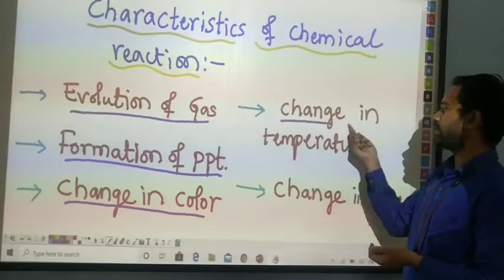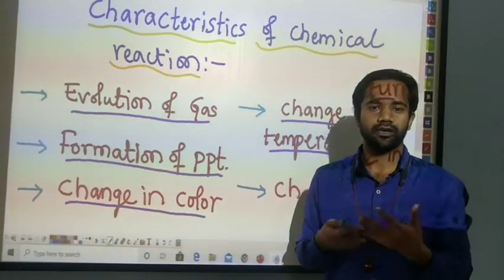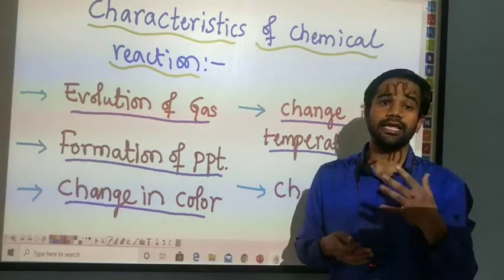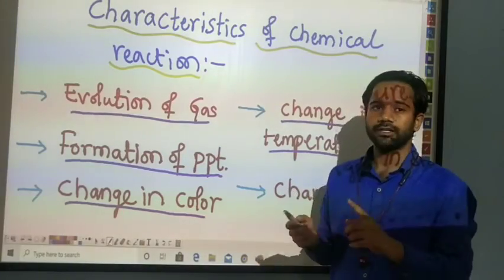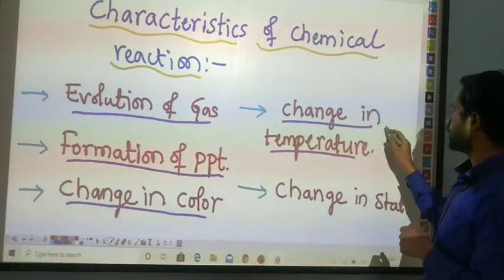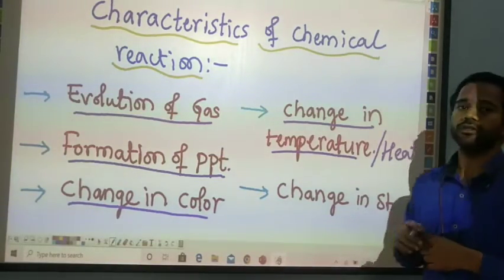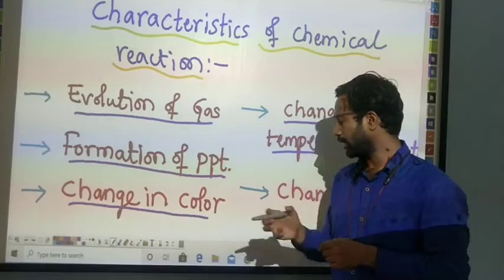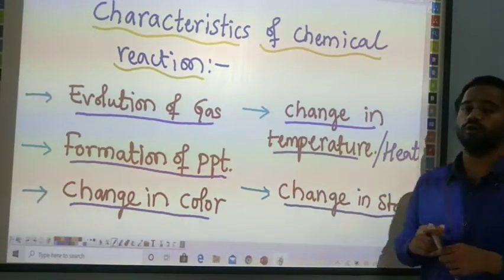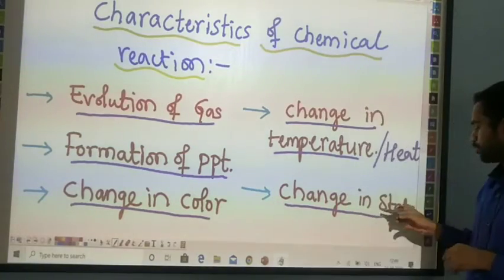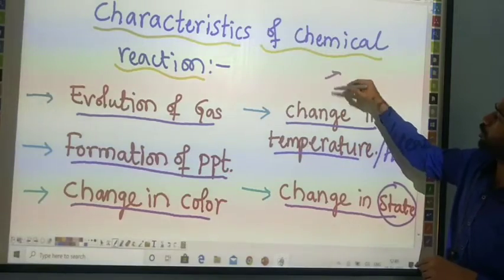Next, the change in temperature. Not exactly temperature, we call it a change in heat. The heat is going to differ. Either it is going to warm up, or it is going to cool down. Okay, the next characteristic is a change in what? Chemical state. We already know what we mean by state. Okay, how many states do you know? How many states are there in total?